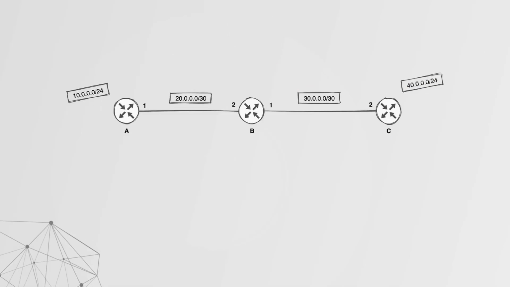So we're going to give you a little bit of background on what the purposes of a DRP and a FHRP are. But before we do that, let's explain what a static route is. If I want to route from the 10 network to the 40 network, I need to add a route from router A to router B, and from router B to router C. And then you need to take care of the return path as well. So you need to add a route back from router C to router B, and router B to router A. That's quite tedious, just explaining static routing between three little routers.